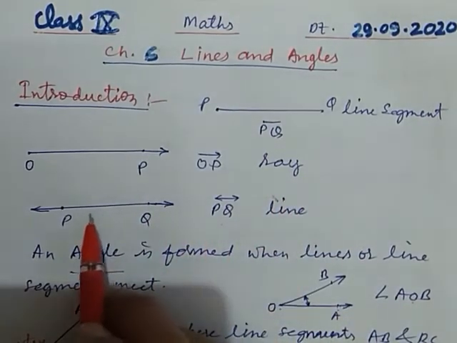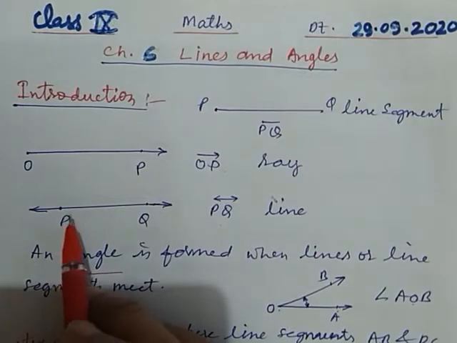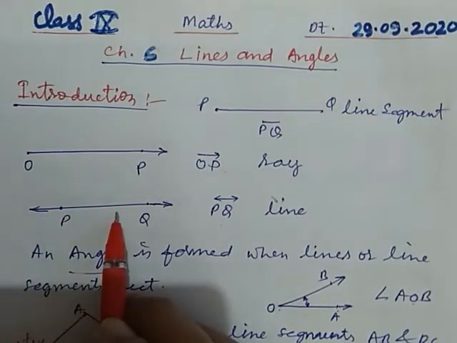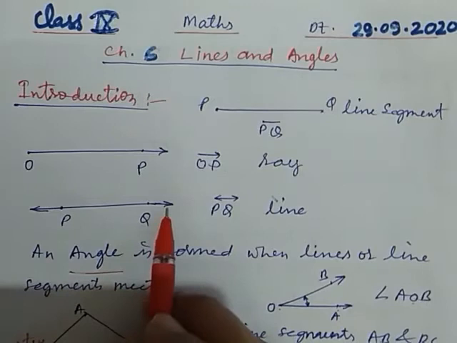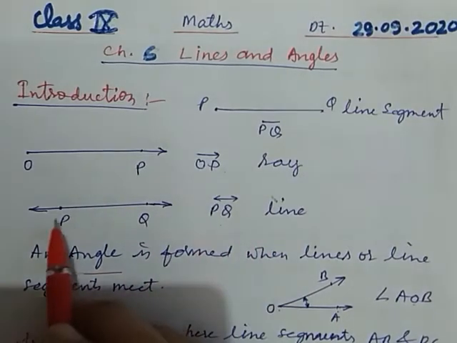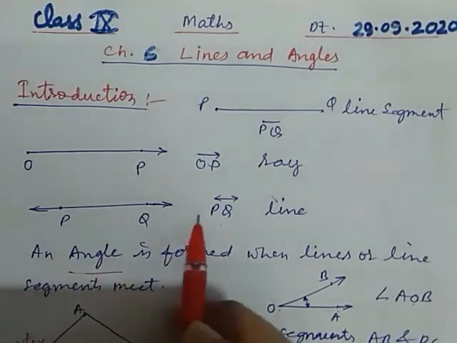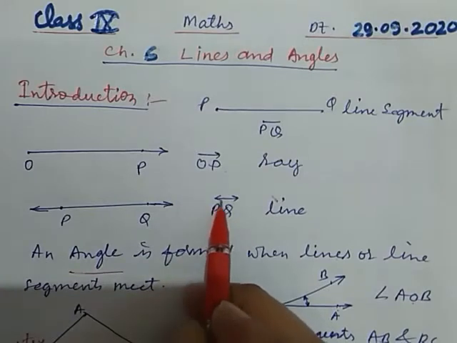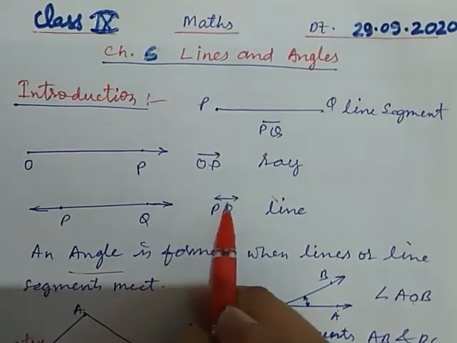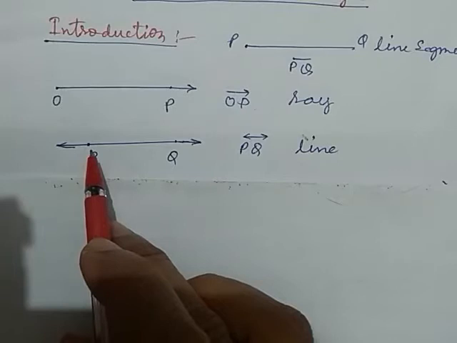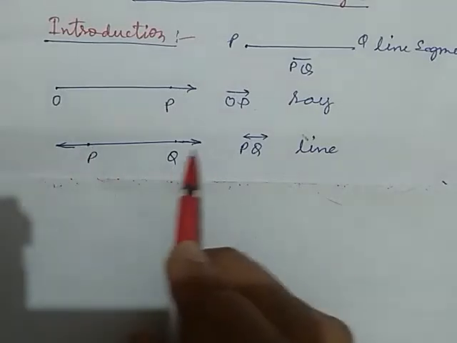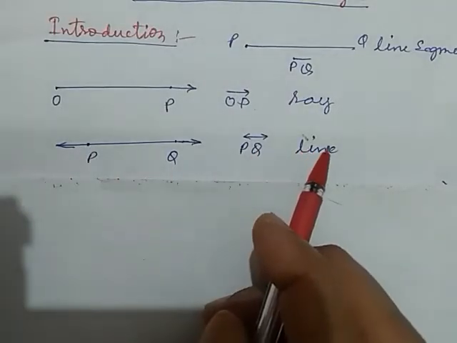Now a line can be extended in both directions. This is our line PQ. It can be extended in both directions up to any length.